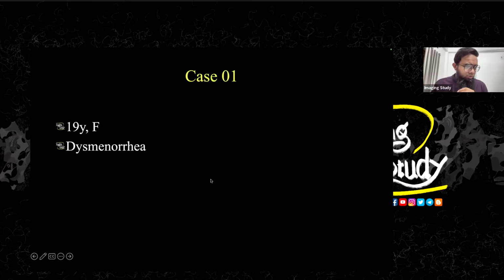So let's jump into the case number 1. It's a 19-year-old female patient who came with dysmenorrhea. Let's see what we have got on ultrasound.